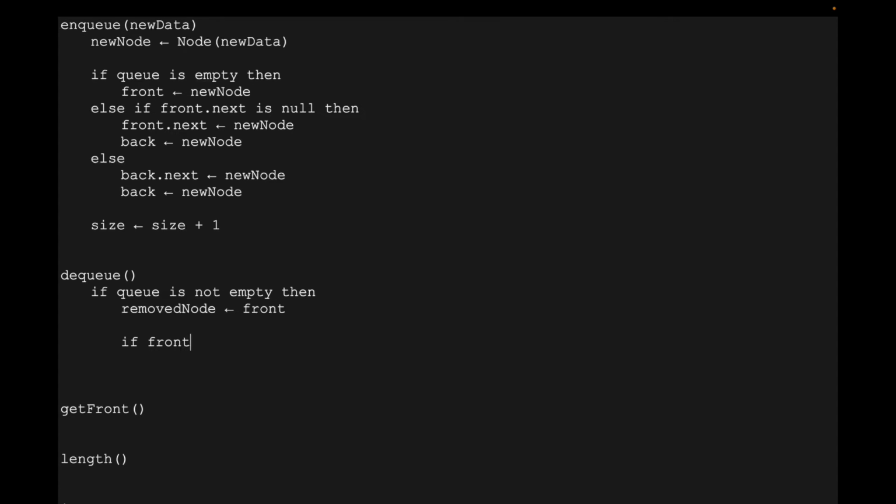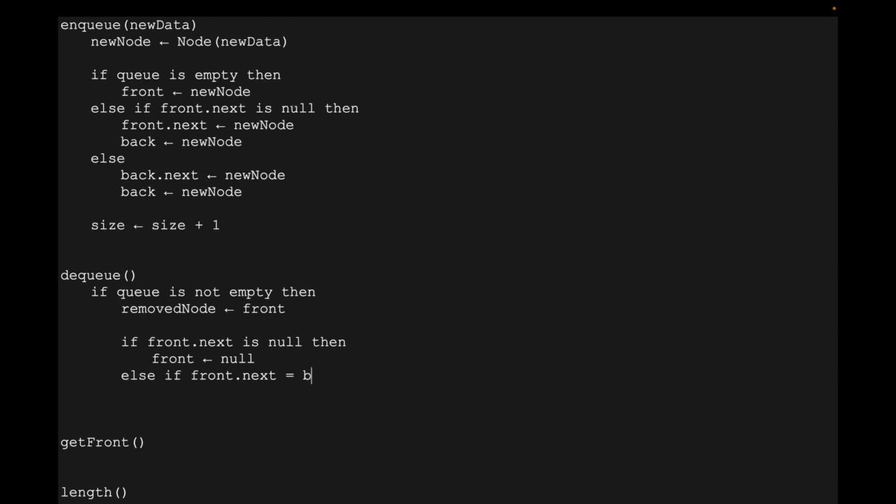If the front's next is null, then what are you going to do? In other words, you have one item in the queue. So then you just set front equal to null. And then else if front.next equals the back, in other words, you have two items in the queue, front will become the new back, and you set back equal to null. Else, what are you going to do? You're going to set front equal to front.next.